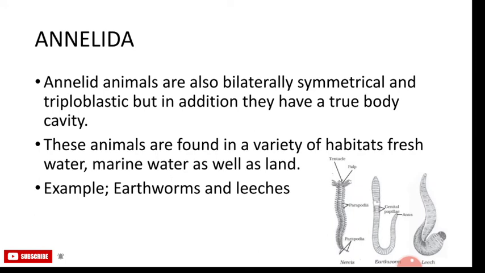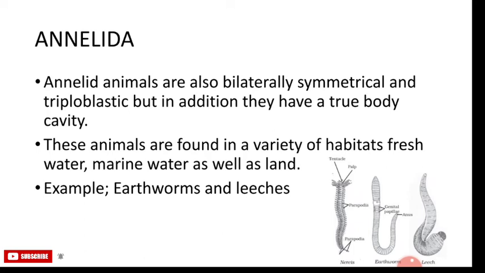The next group is Annelida. The Annelida animals are also bilaterally symmetrical and triploblastic, but in addition they have a true body cavity. This allows true organs to be packaged in the body structure. Thus there is extensive organ differentiation, and this differentiation occurs in a segmental fashion.